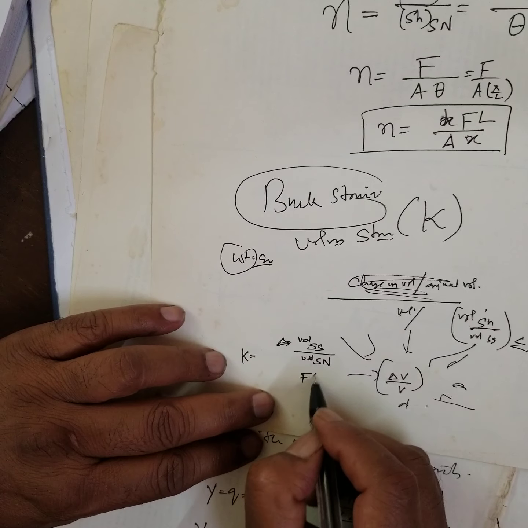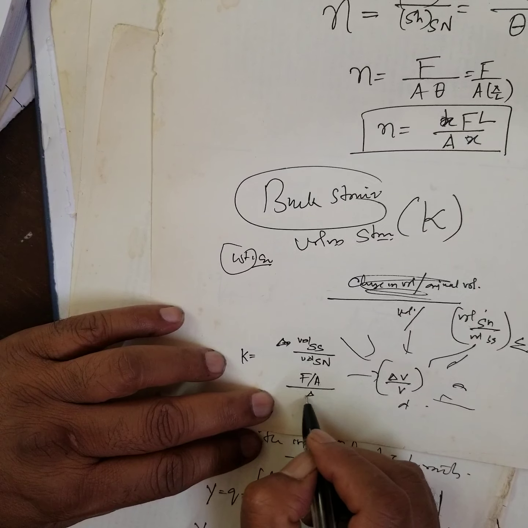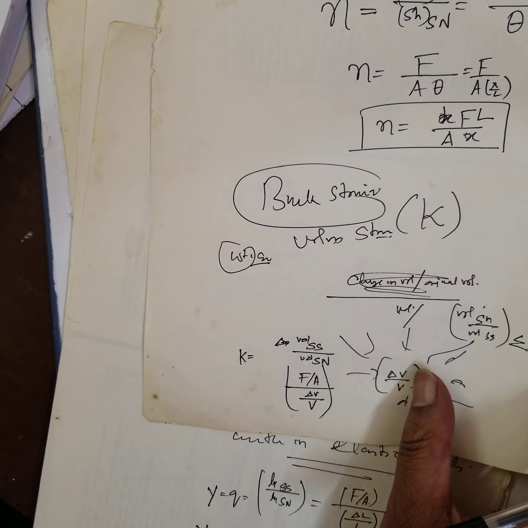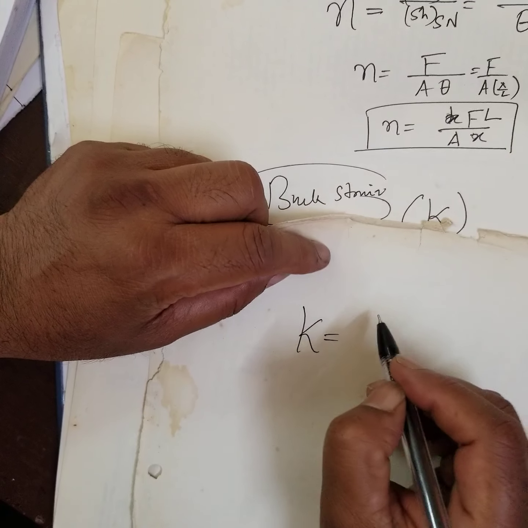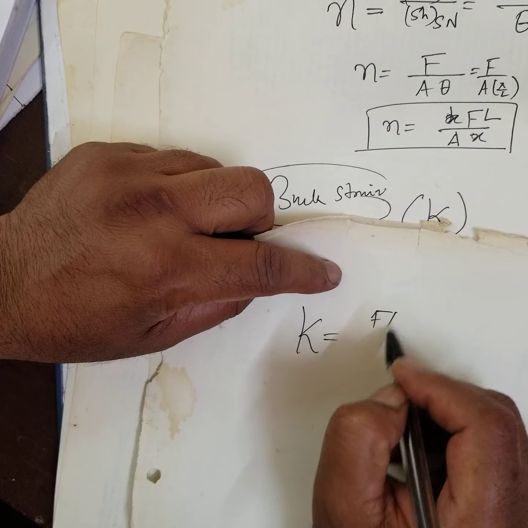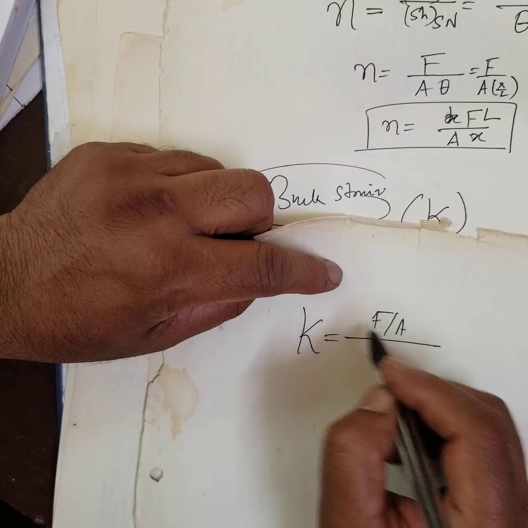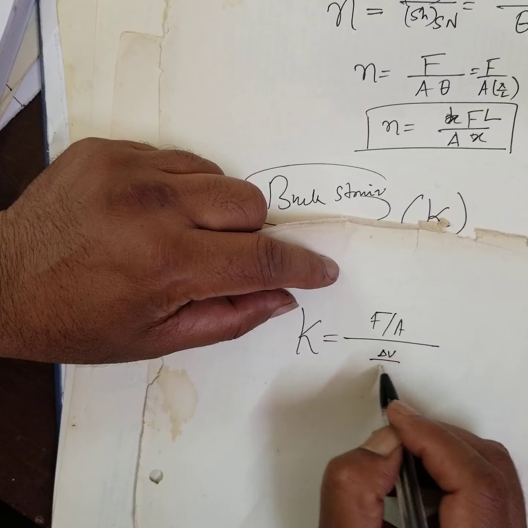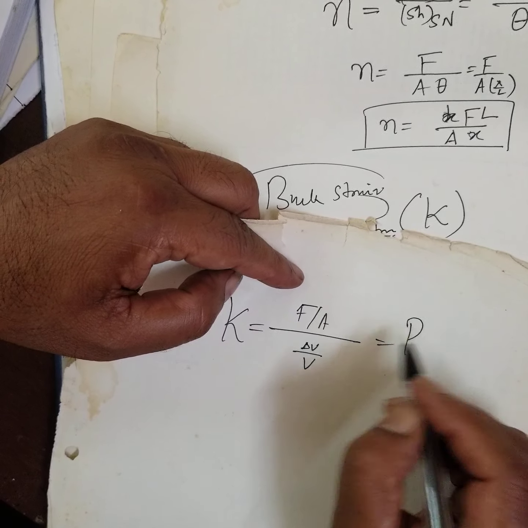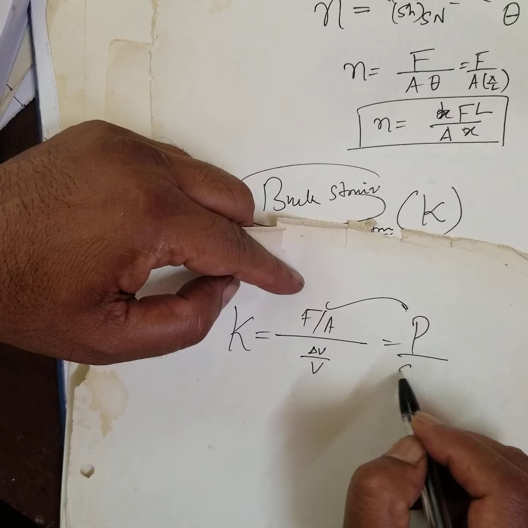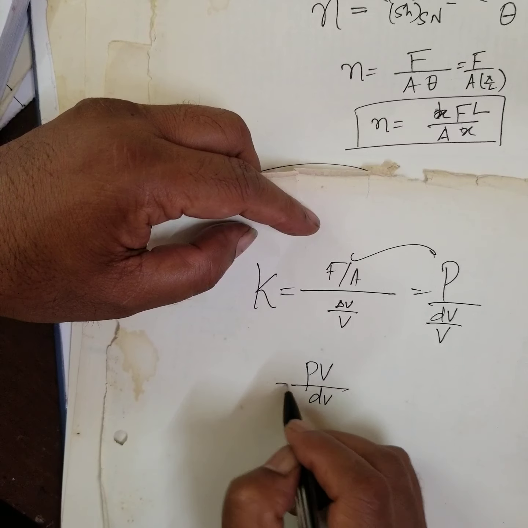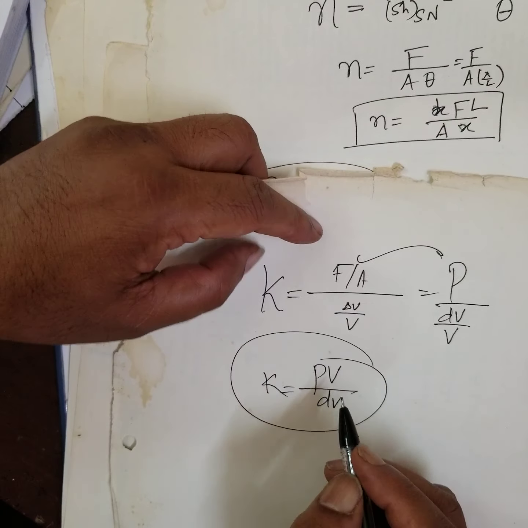Stress is force per unit area, strain is change in volume by original volume. Here you have to be careful. K is equal to force per unit area, force acting in all directions, and change in volume by original volume. This is also called pressure. They call pressure P by dV by V, or PV by dV is equal to K, the bulk modulus.